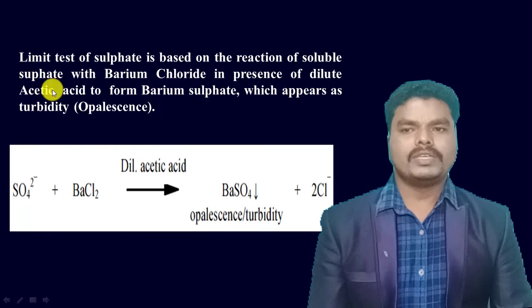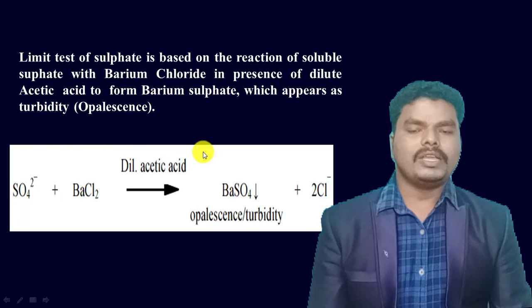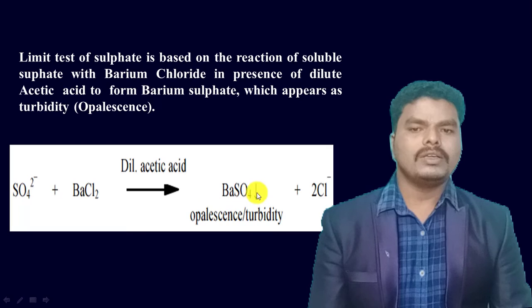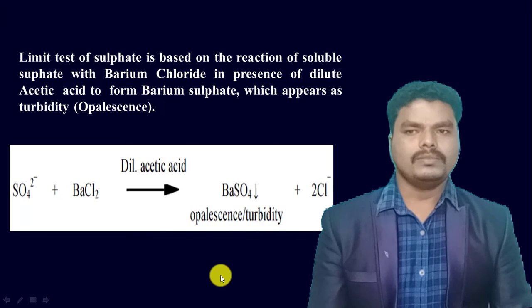And the addition of dilute acetic acid is useful to keep the barium sulfate insoluble in the solution, thereby producing the opalescence or turbidity.